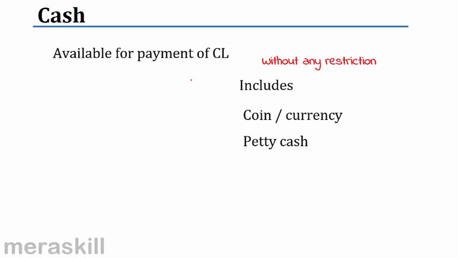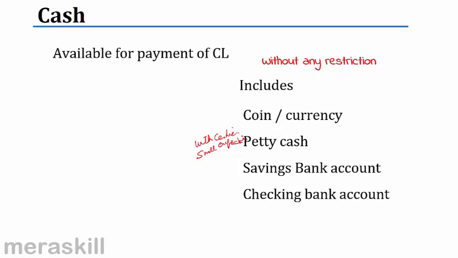So this includes coin and currency. It includes petty cash. What is petty cash? Petty cash is cash which is kept with the cashier to meet certain small expenses or petty expenses. That is petty cash. Savings bank account, checking bank account. Checking bank account is a bank account from which checks can be issued. In a savings bank account, checks may not be issued. Money can be withdrawn, money can be put in, but it may not be through checks.